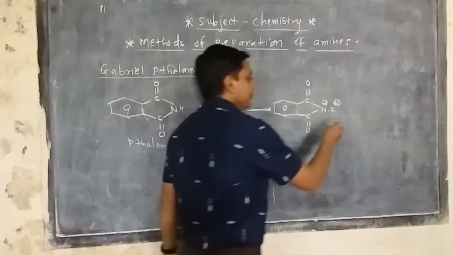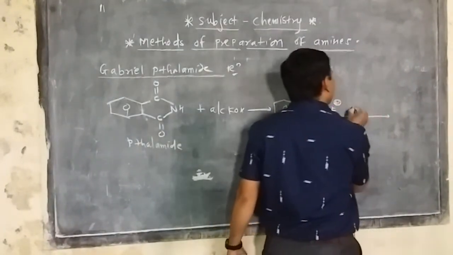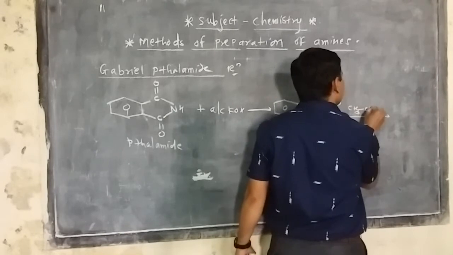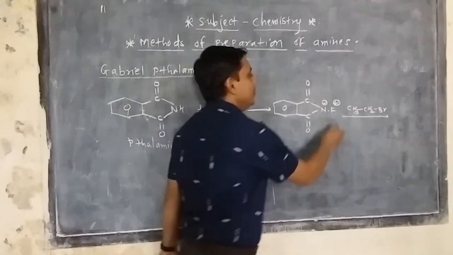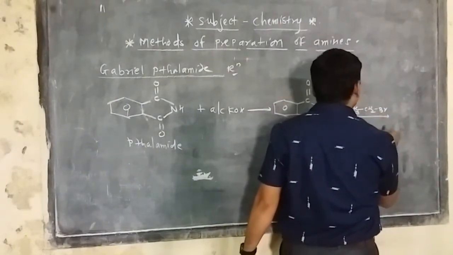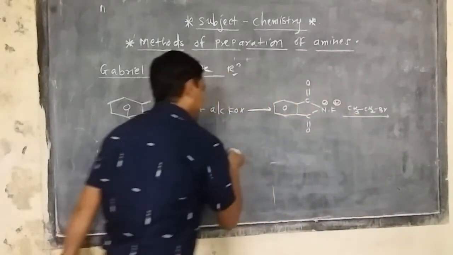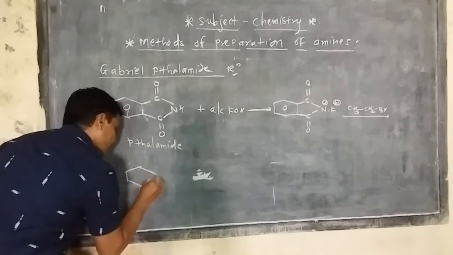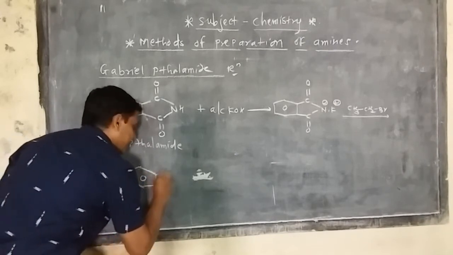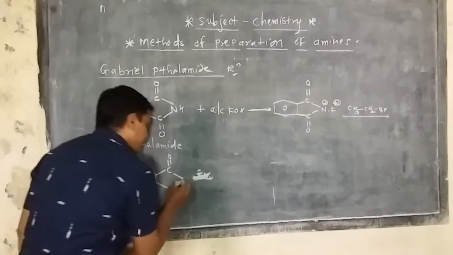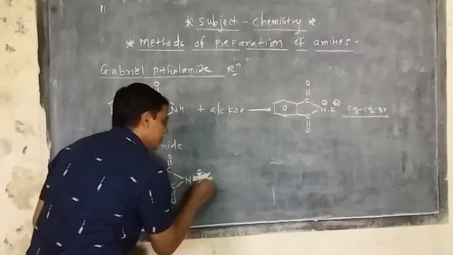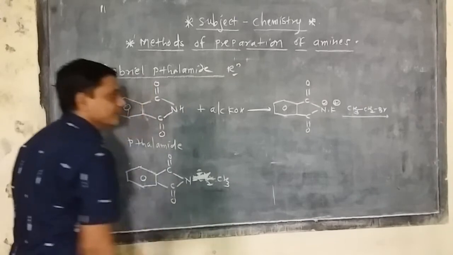This product again reacts with any alkyl halide. Suppose I take ethyl bromide. Then Br and potassium combine, and we get this product. I can write it here. It is like that: this is C double bond O, again this C double bond O, and the N carries CH2 and then CH3.